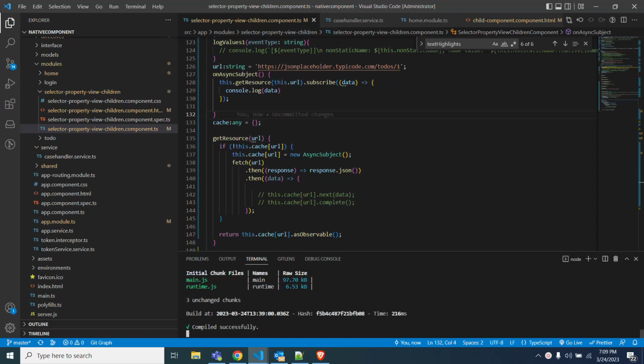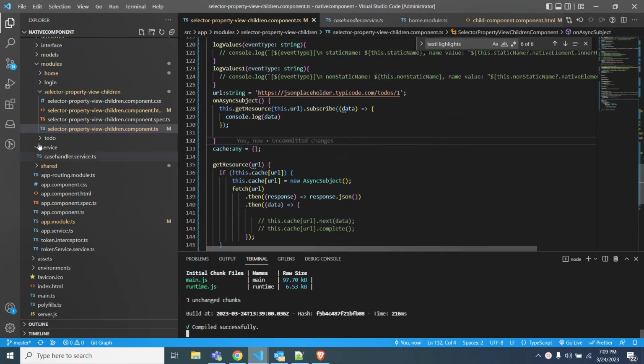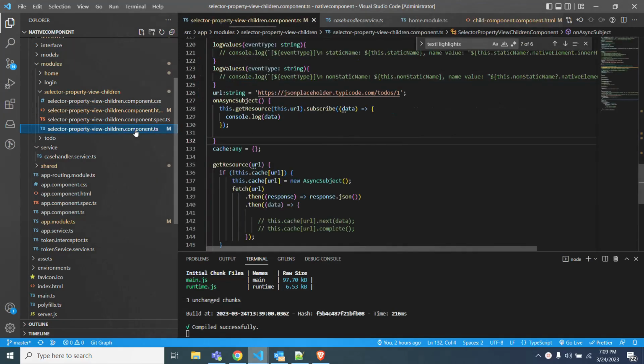Hi, today we'll talk about the AsyncSubject operator from RxJS. I created one simple TypeScript file, and in the HTML file I created one button. When we click on the button, it should trigger the API call.